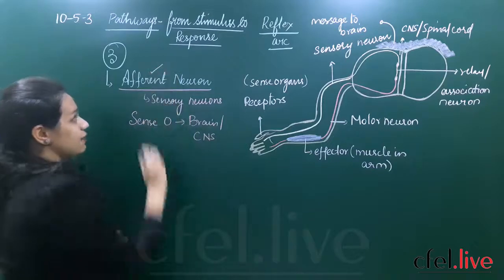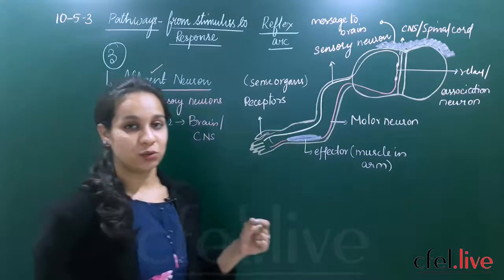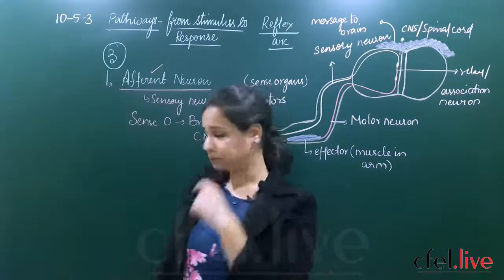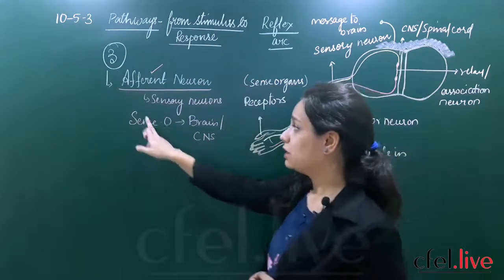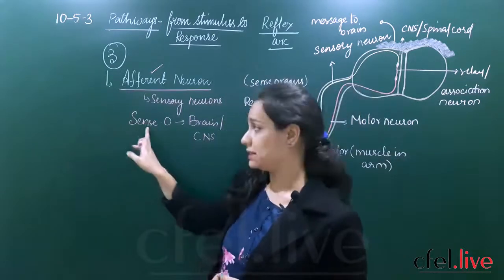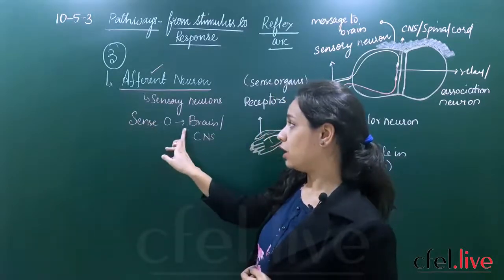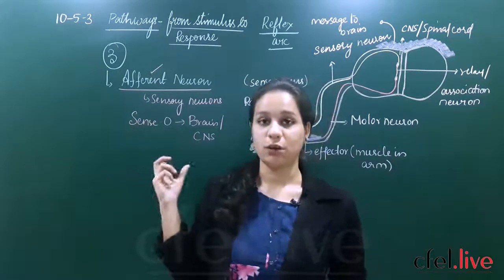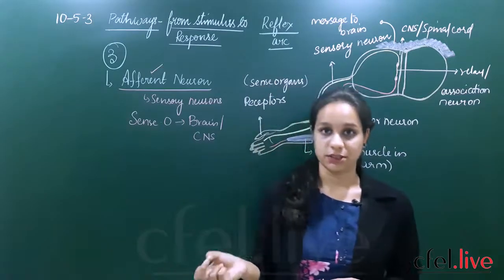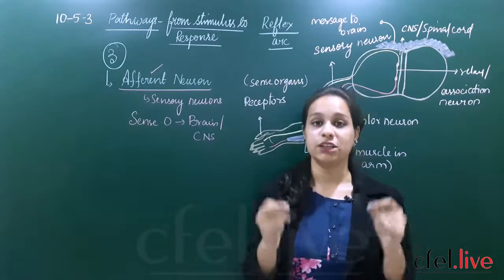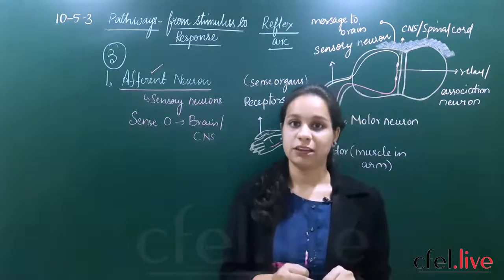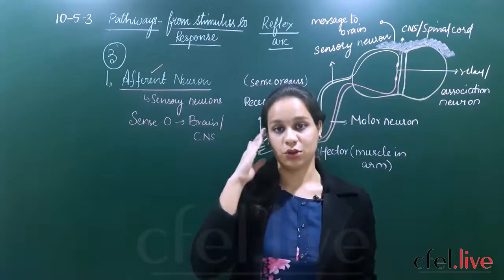So what is the afferent neuron or the sensory neuron? Its main important role is to carry information from the receptors, which are the cells present in your sense organs, to your brain or your spinal cord, which is nothing but the central nervous system. So all of your afferent or sensory neurons carry information from your sense organs to your brain.